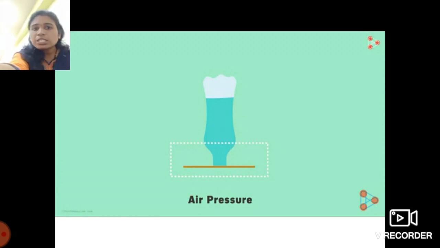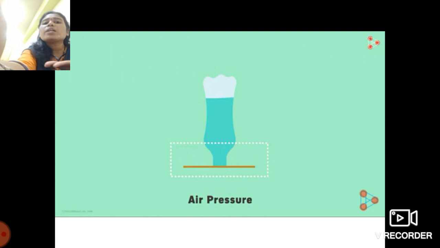Here one question also arises in your mind: the water also exerts downward pressure, but at the same time the air below the bottle also exerts pressure on it from the upward side. So the pressure exerted by the air towards the upward side is sufficient to counter the pressure of that liquid. See students, in this case,